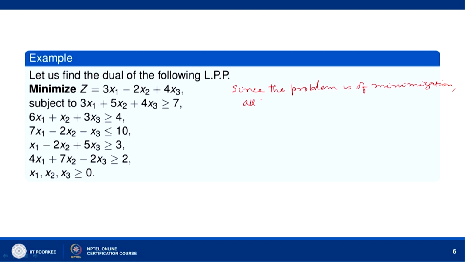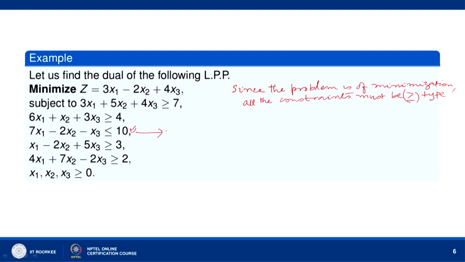All the constraints must be of greater than or equal to type. So, here this constraint is of less than or equal to type, so we have to convert it to greater than or equal to type.